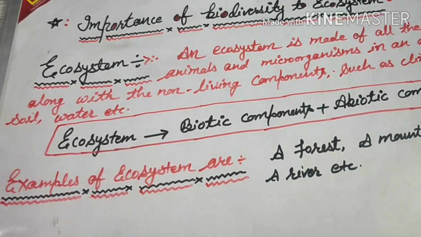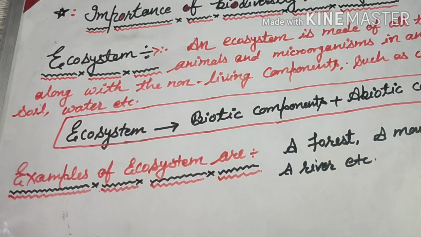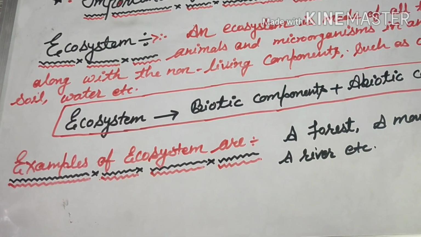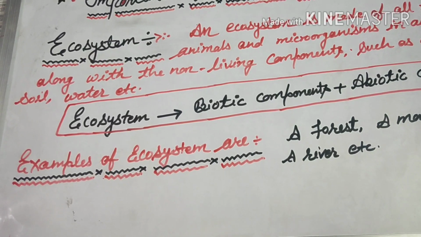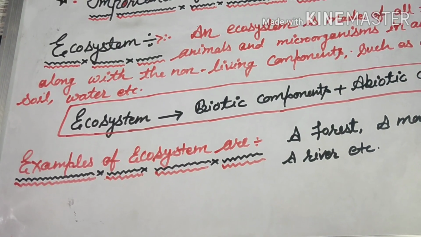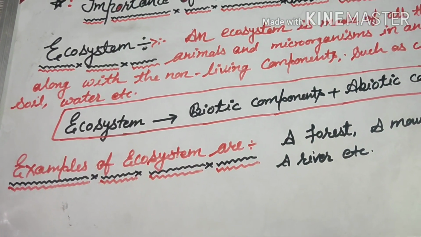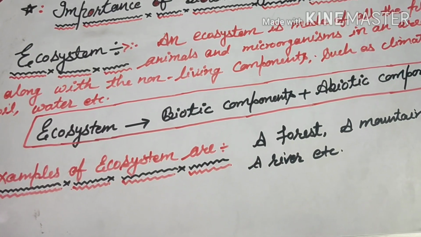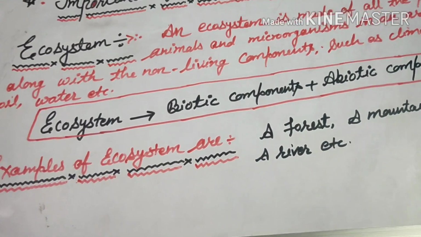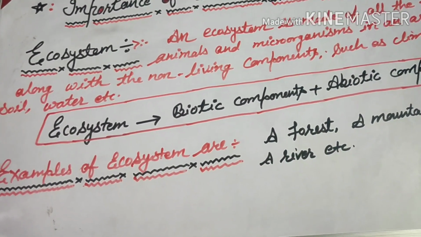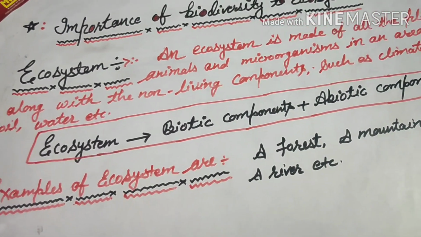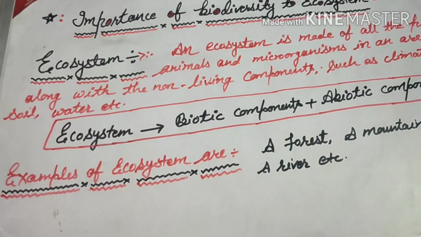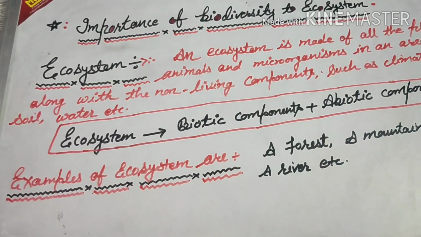So do you think living organisms, whether plants, animals or other organisms, are able to survive if there is no soil, no water, no air? That is not possible. So living components need the non-living components for their survival. So this entire system is known as an ecosystem.